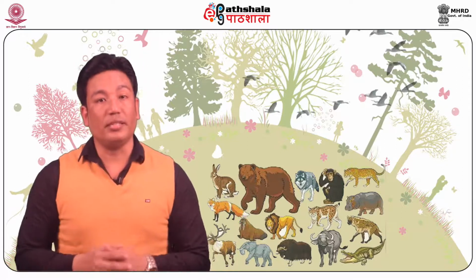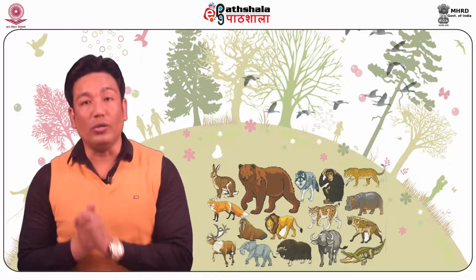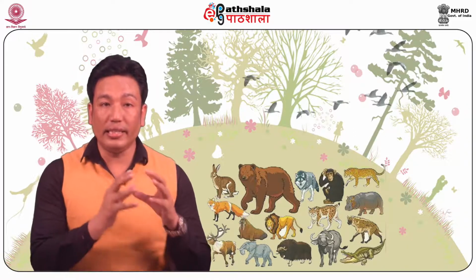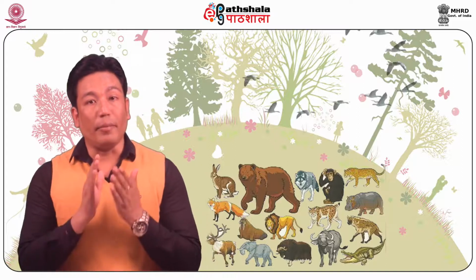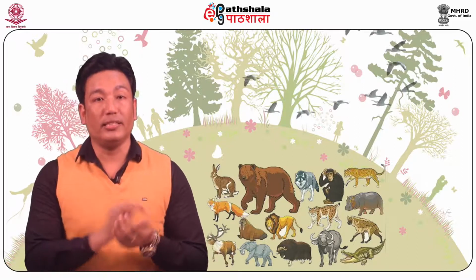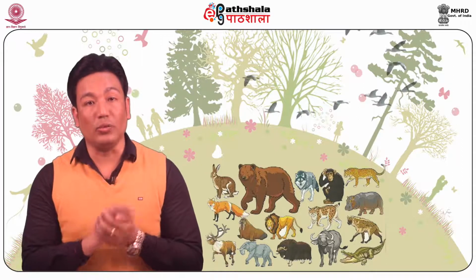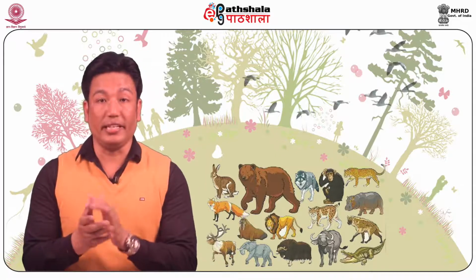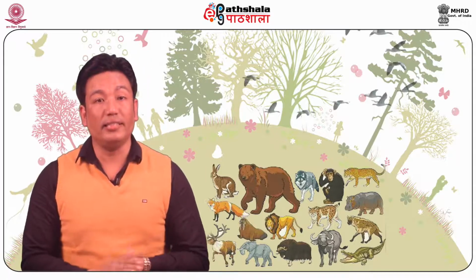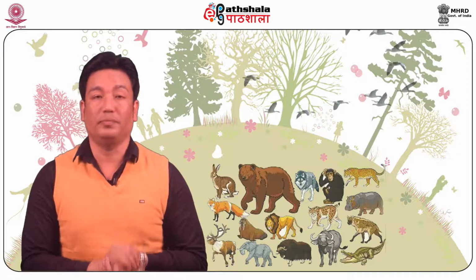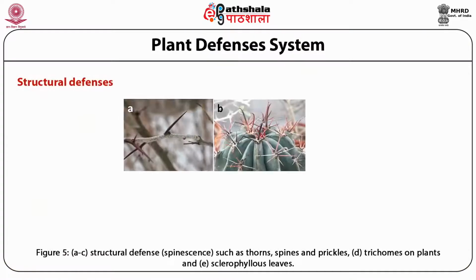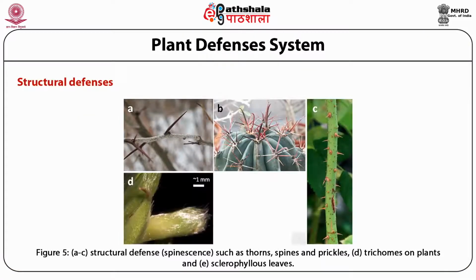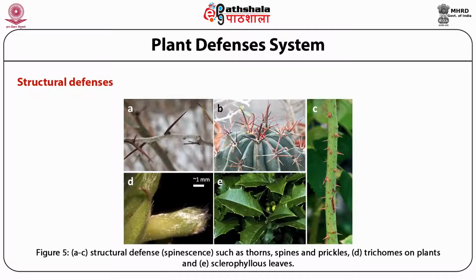Under predatory pressure, and in order to discourage seed-eating herbivores, many plants produce seeds that have hard and thick seed coats. However, some plants exploit seed predation by herbivores as a seed dispersal mechanism. The figure represents structural defenses such as thorns, spines, and prickles.